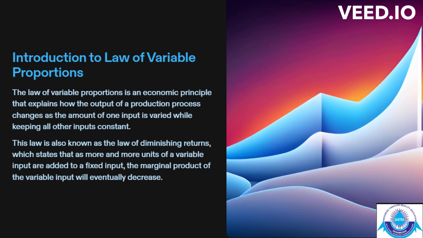First, we are going to see the introduction to law of variable proportions. The law of variable proportion is an economic principle that explains how the output of production process changes as the amount of one input is varied while keeping all other inputs constant. This is also called the law of diminishing returns, which states that as more and more units of variable input are added to fixed input, the marginal product of the variable input will eventually decrease.